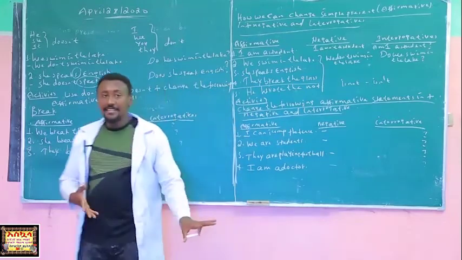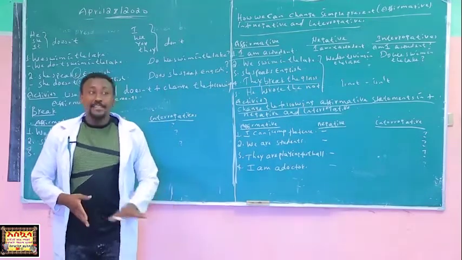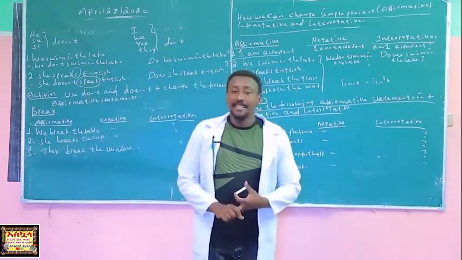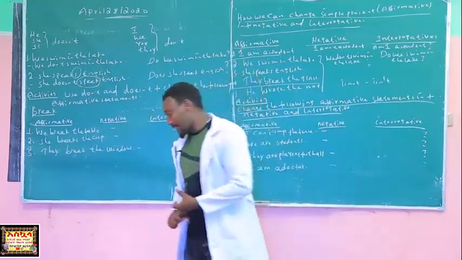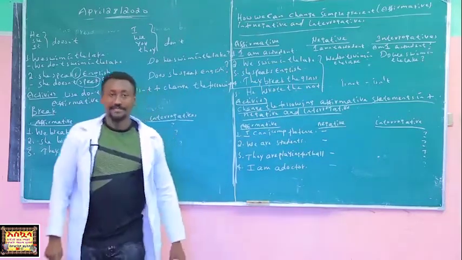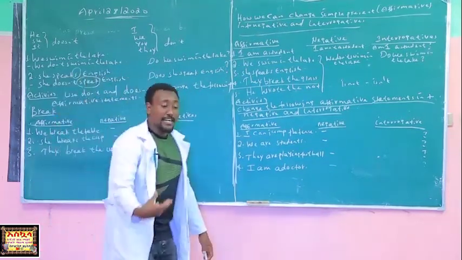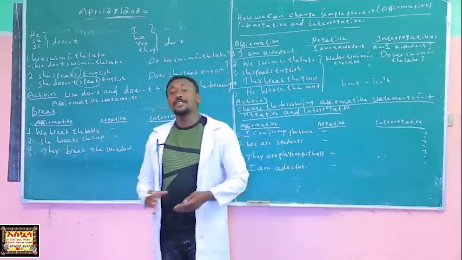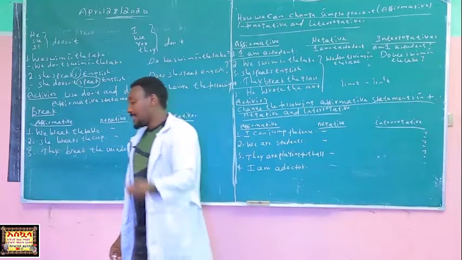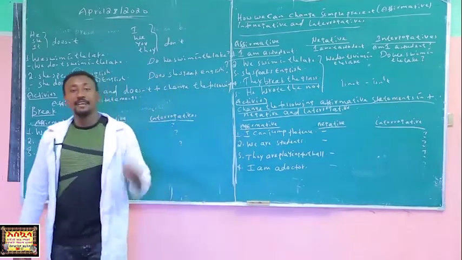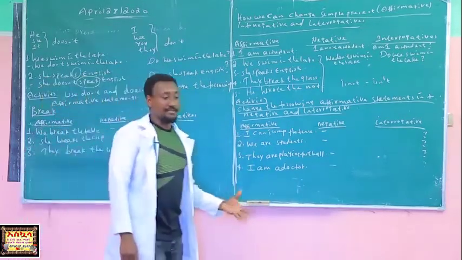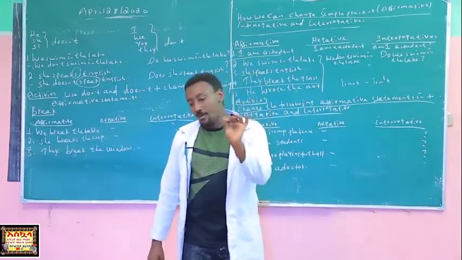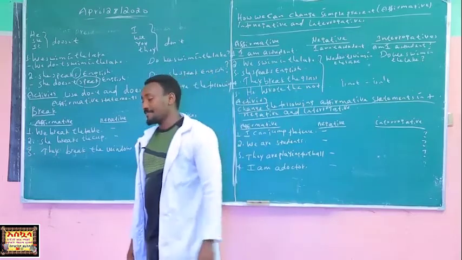We say that the form of the simple present tense is subject plus verb 1 plus object. That means the verb should always be in the infinitive form, we said. Infinitive means the thing that we are in the way to talk about now, present action. So it depends on the subject. For he, she, it, we add s or es to the infinitive form of the verb. And for I, we, you, and they, we use only verb 1 without s.